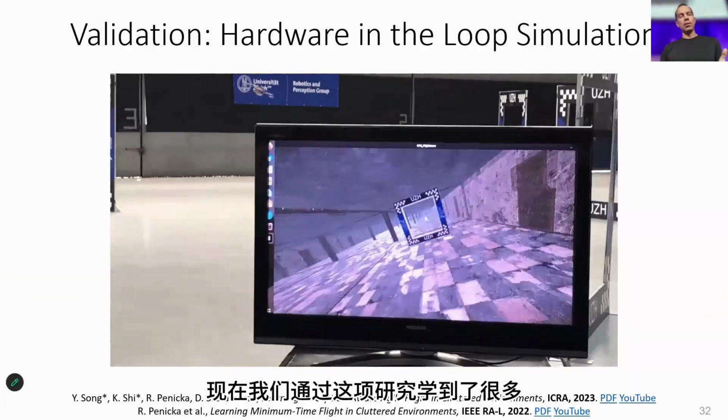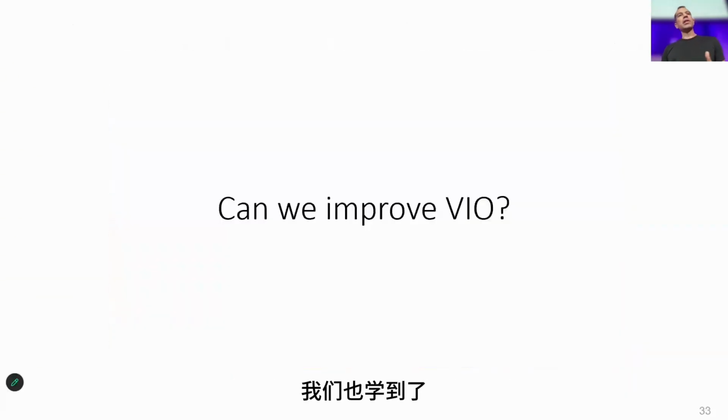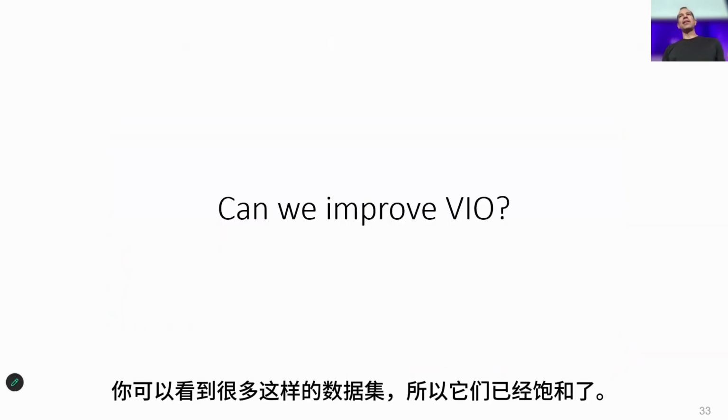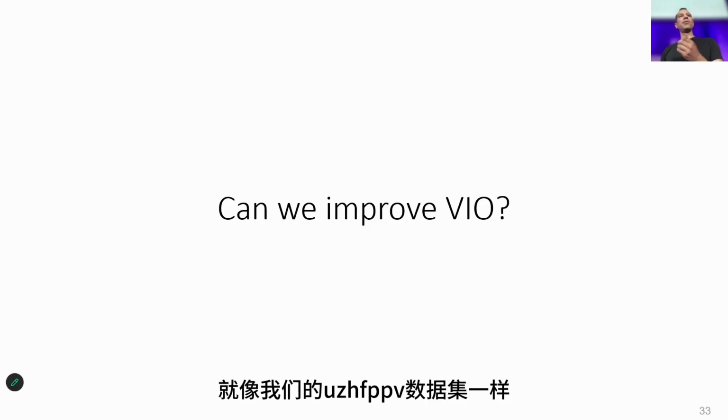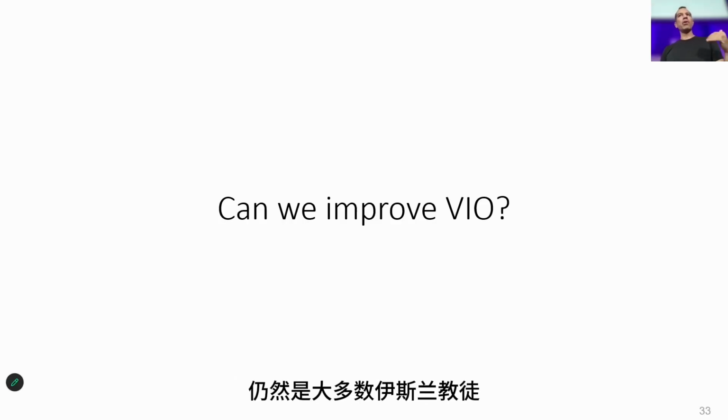Now, we learned a lot with this research. And we also learned, especially, that visual inertial estimation is not solved when you fly fast. You see, a lot of these data sets today are saturated, HIT, UROC, TUM RGB-D, but there are data sets, for example, like our UZH-FPV data set, which is not saturated, and still the majority of SLAM algorithms cannot get to the top. Same for TartanAir version 2, for example. VIO is still very brittle, very fragile.